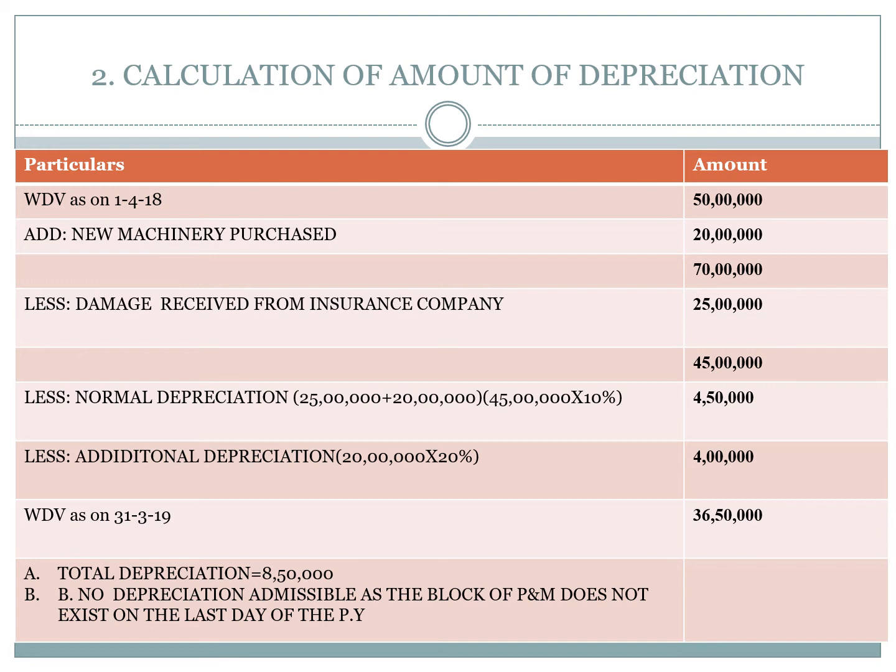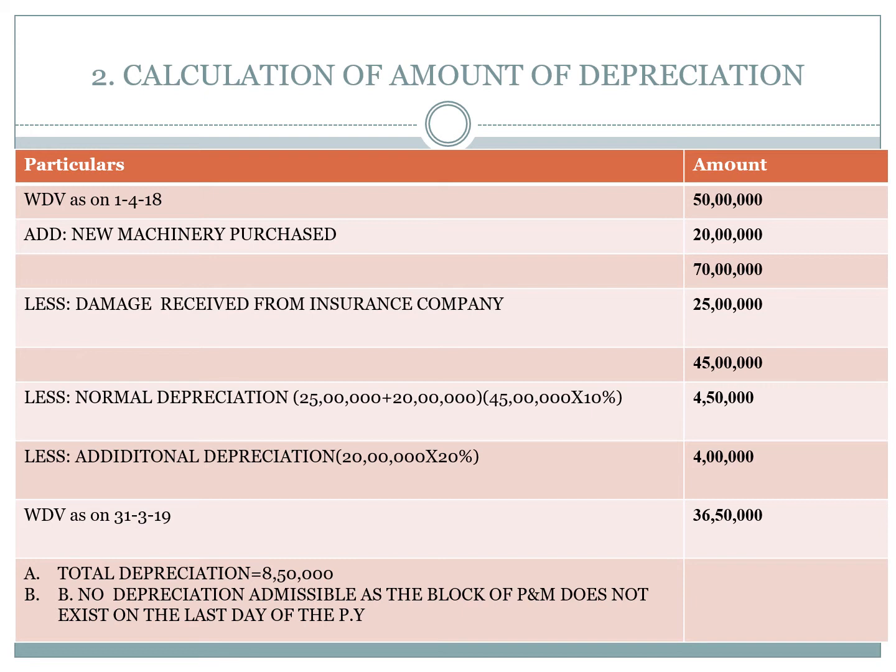First you have to take the written down value of the block of assets as on 1/4/2018, 50 lakhs. That means the beginning of the asset is 50 lakhs. And new machinery purchased 20 lakhs. There is a new addition to plant and machinery worth 20 lakhs. Now the total cost of assets at the end is 70 lakhs before depreciation.